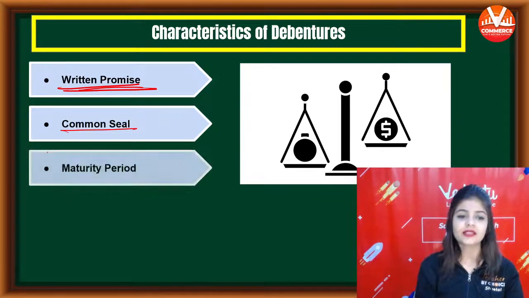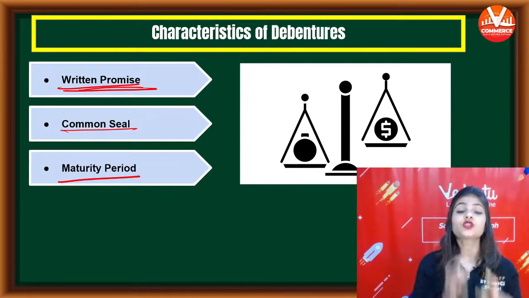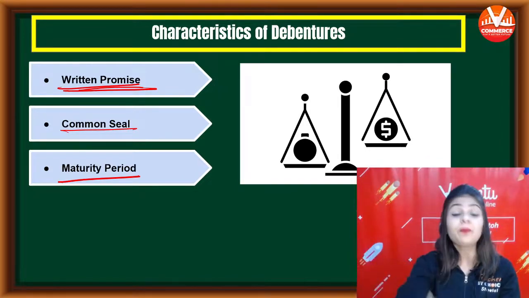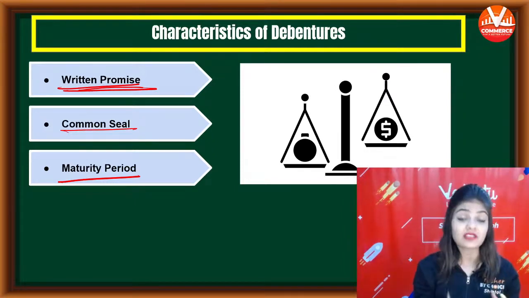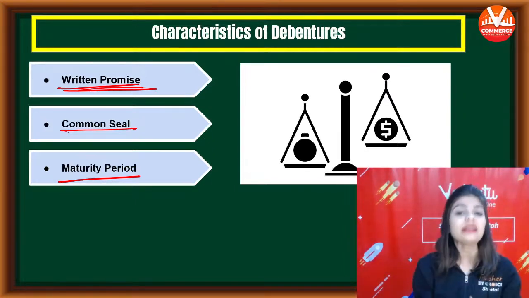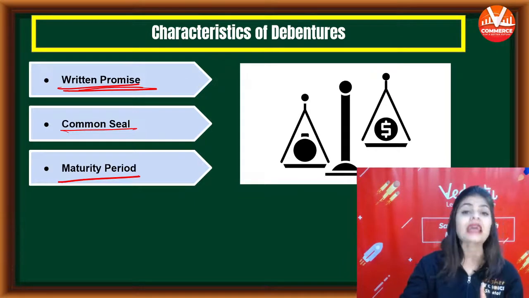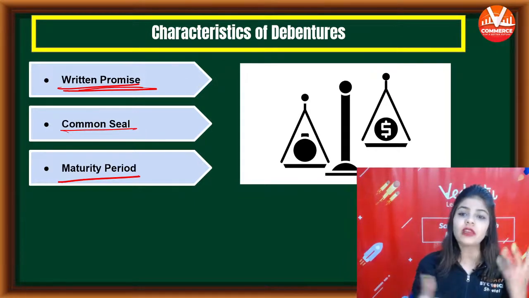Third characteristic, maturity period. Debentures will be redeemed after a specific period along with interest. So debentures का पैसा irredeemable नहीं होता. You have to repay their amount after a specific period.